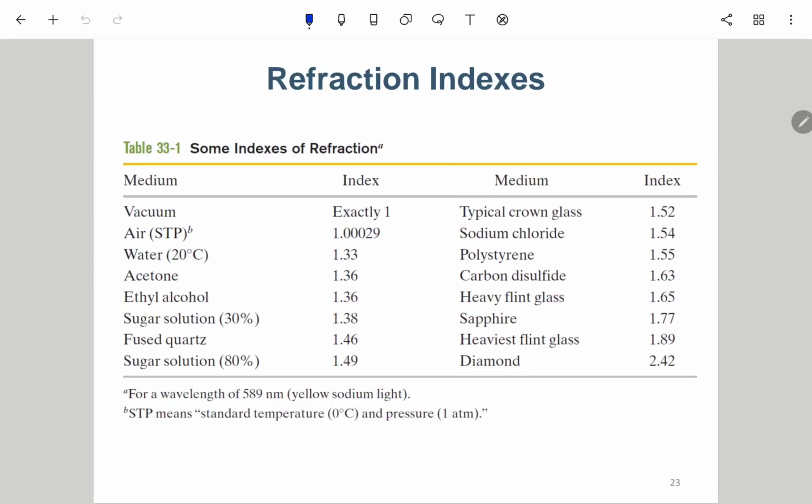have a table about the refraction indices. So as I mentioned, the vacuum is perfectly one.